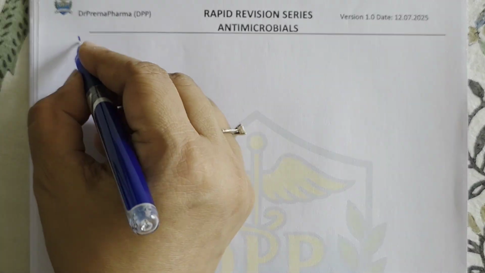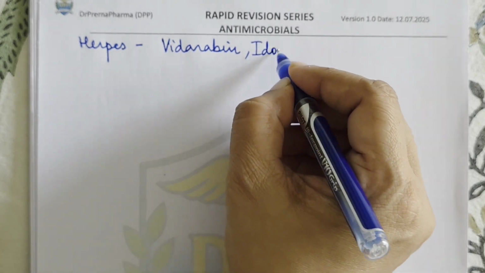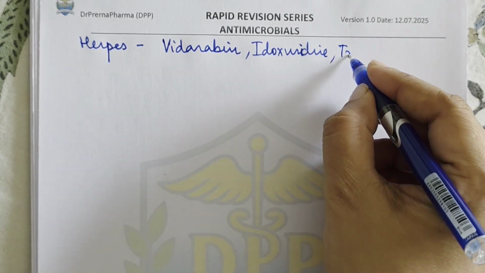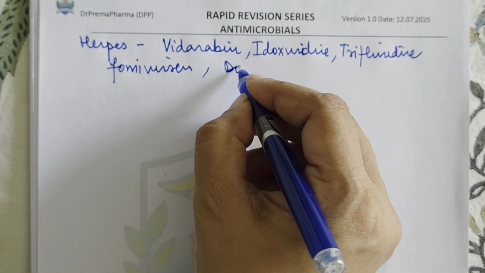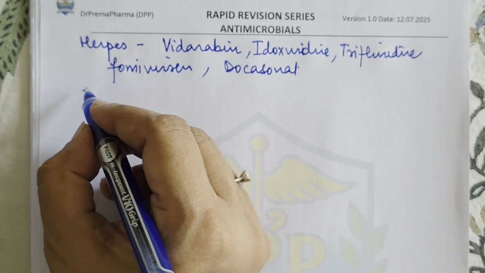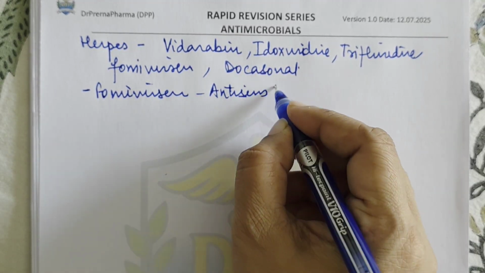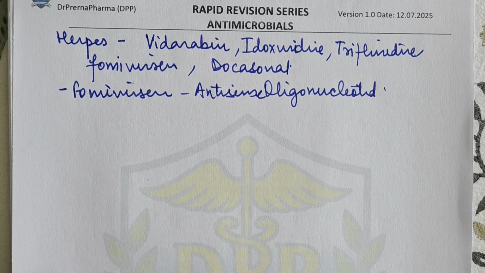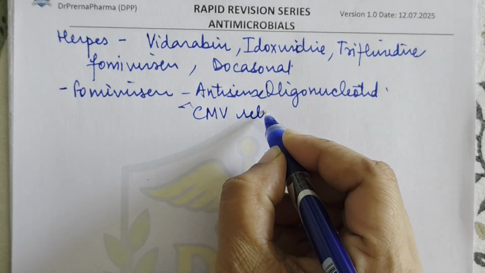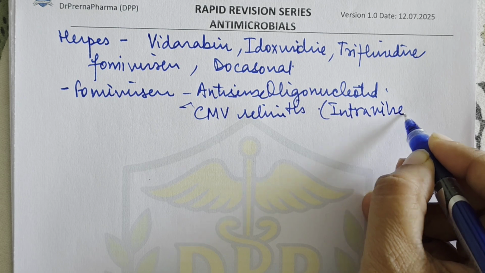Coming to other drugs that we have in herpes infection, the other drugs that can be used are vidarabine, idoxuridine, trifluridine, then fomivirsen, and docosanol. Now fomivirsen is a very interesting drug. It is an antisense oligonucleotide. So fomivirsen is the first antisense oligonucleotide, and it is used in CMV retinitis. Okay, so this is a very different kind of drug, and it is given by the intravitreal route, right?